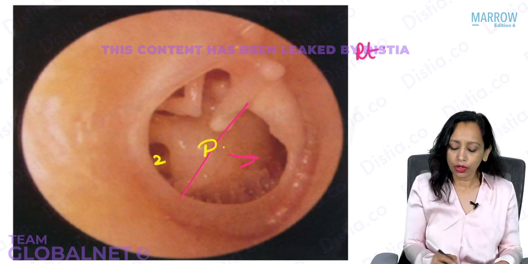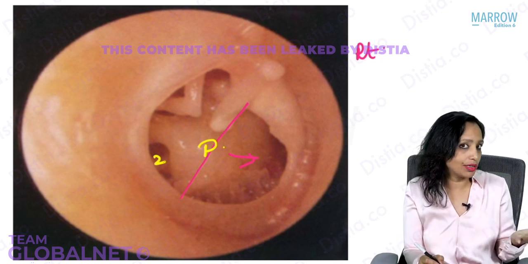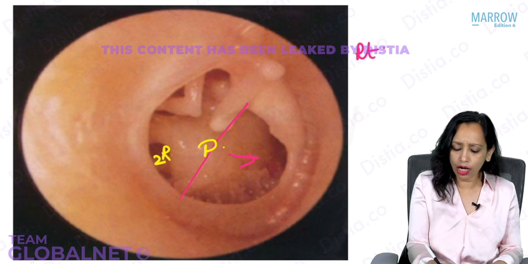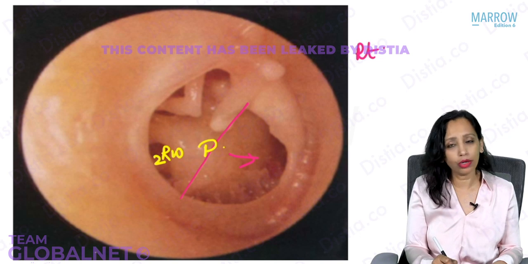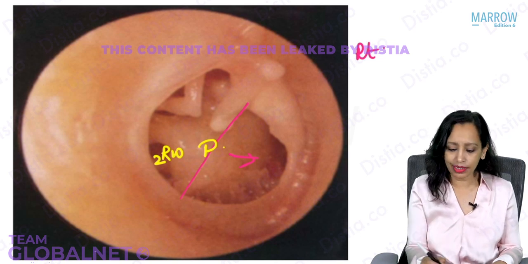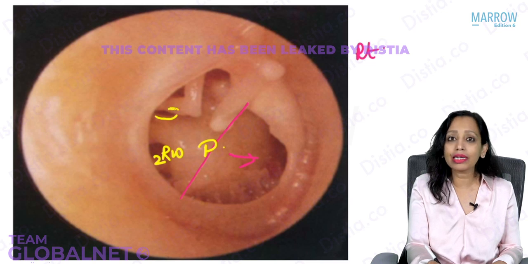And what is 2? 2 is some opening present in the posterior part but inferiorly. So which window does it have to be? This has to be the round window. Are you very sure that this is a round window? Think again. Is it not the oval window? Are you very sure? Of course, we can see that this window has the stapes on it, has some ossicle on it.